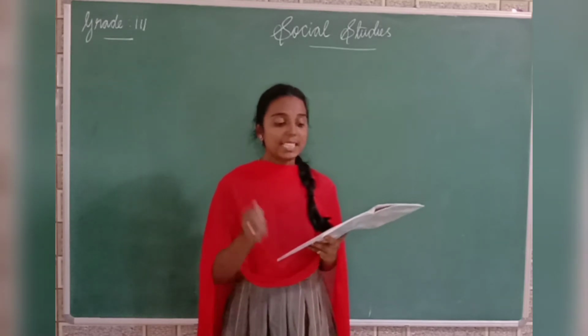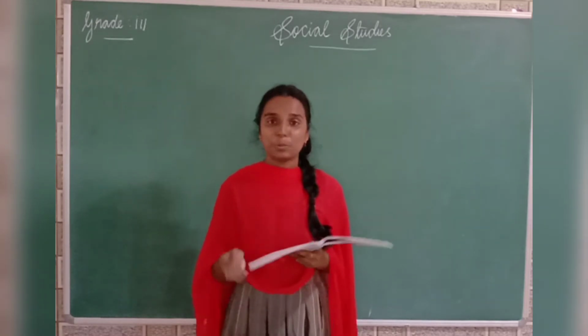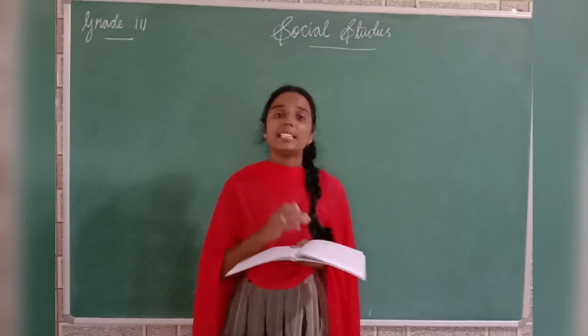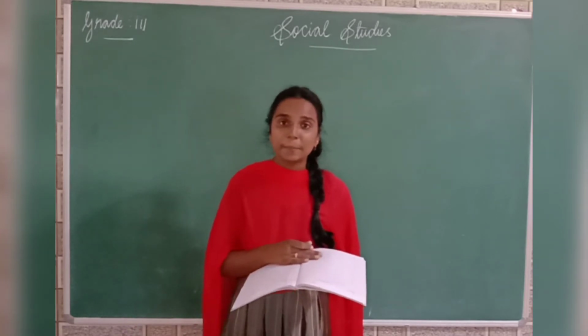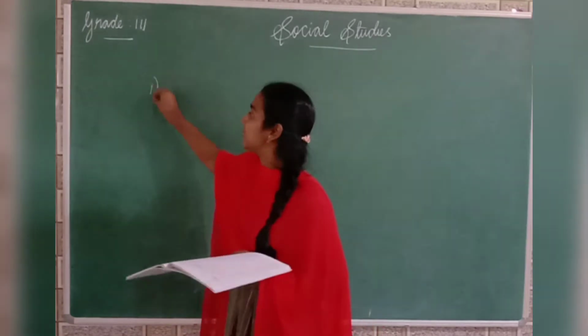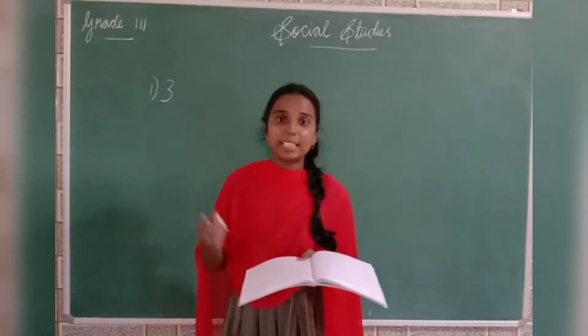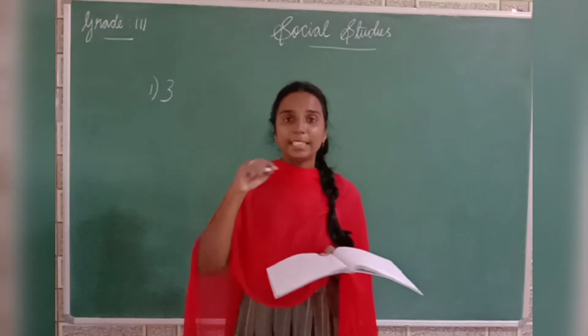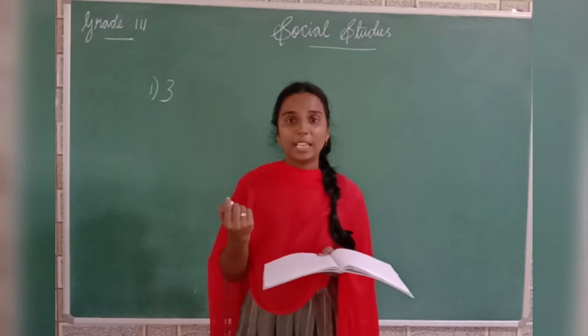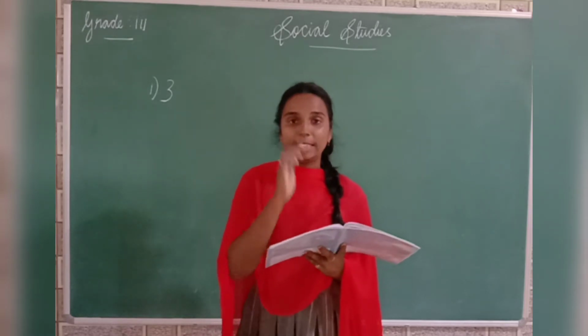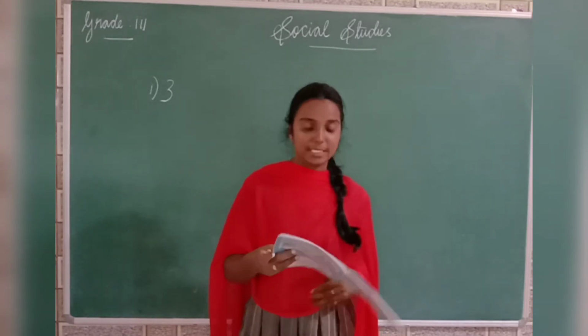The first question is: India is surrounded by dash water bodies. So India is surrounded by how many water bodies? Yes, very good, 3 water bodies. Arabian Sea in the west, Indian Ocean in the south, and Bay of Bengal in the east. So India is surrounded by 3 water bodies.